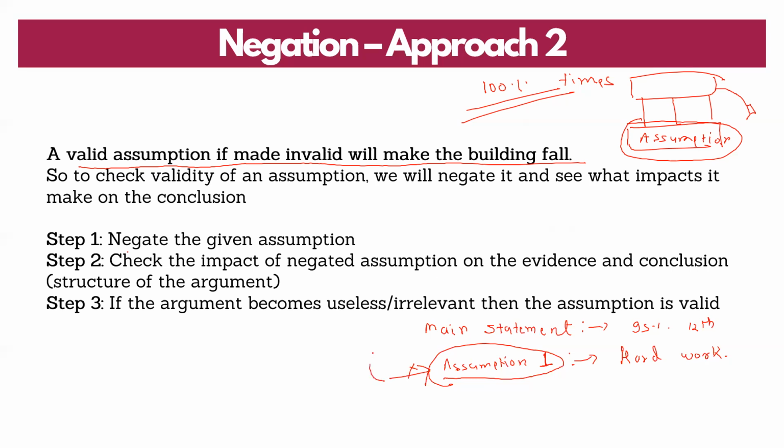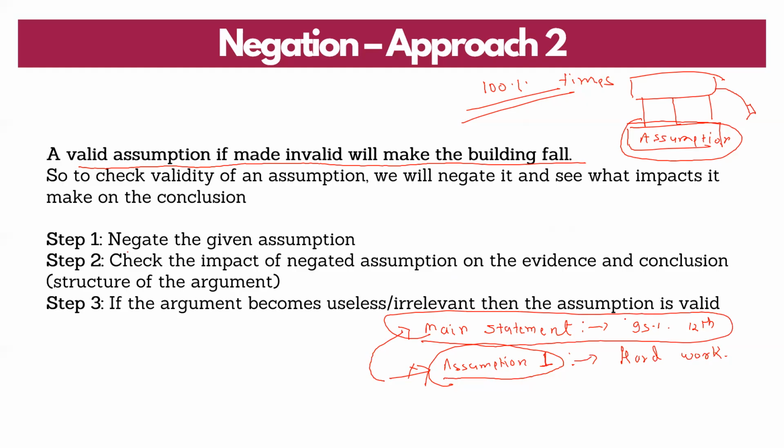That is the structure of the argument. In such a question, the given main statement is your conclusion or the evidence, whatever you want to treat it as. So negate the assumption and check its impact on the given main statement. If the given main statement or the argument becomes useless or irrelevant, then the assumption is valid.